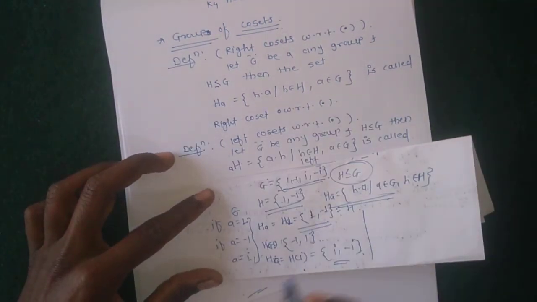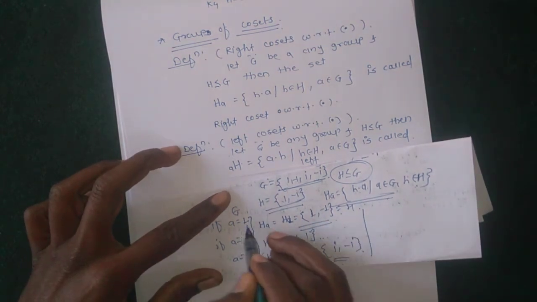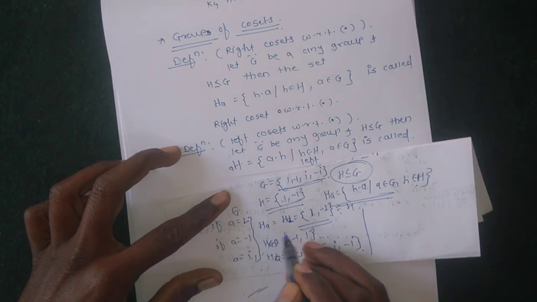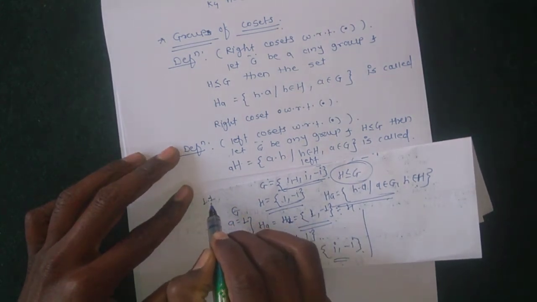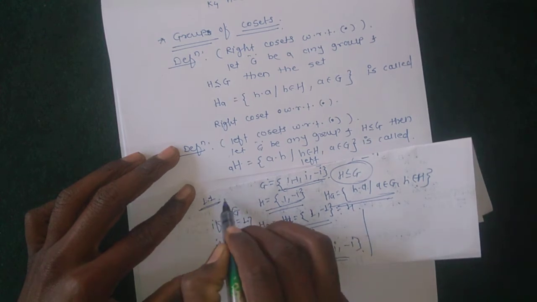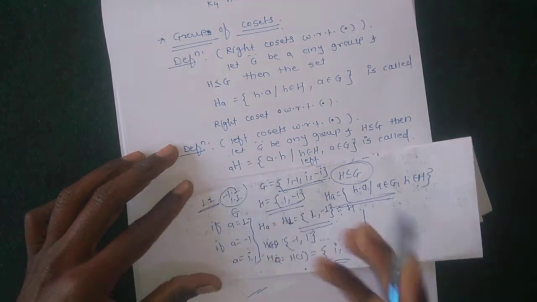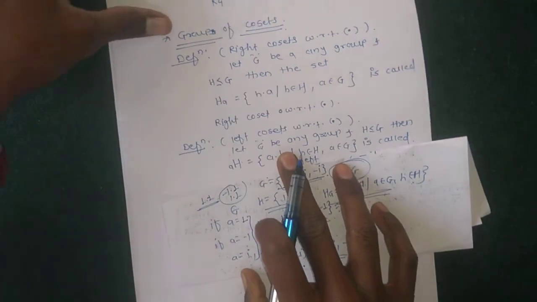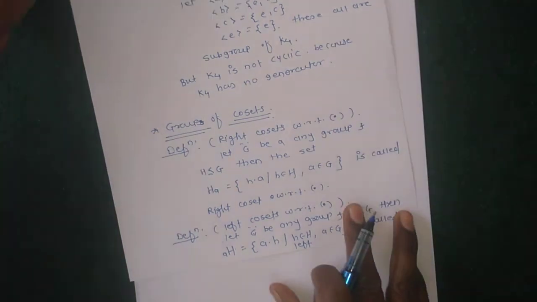Similarly, left cosets are also the same, only multiply a on the left side. Here 1 into 1 or 1 into minus 1, then multiply the reverse way, minus 1 into 1 and 1 into 1. It is the same, only the position changes for these sets. This is right coset and left coset with respect to multiplication.